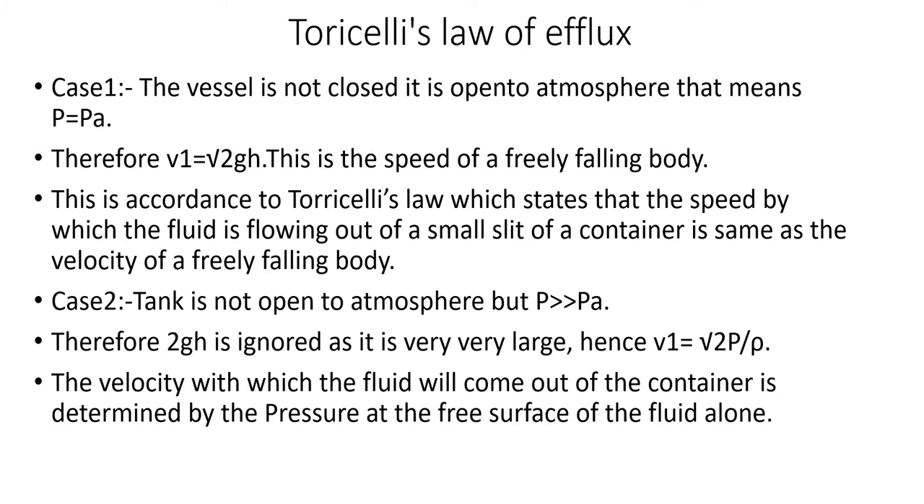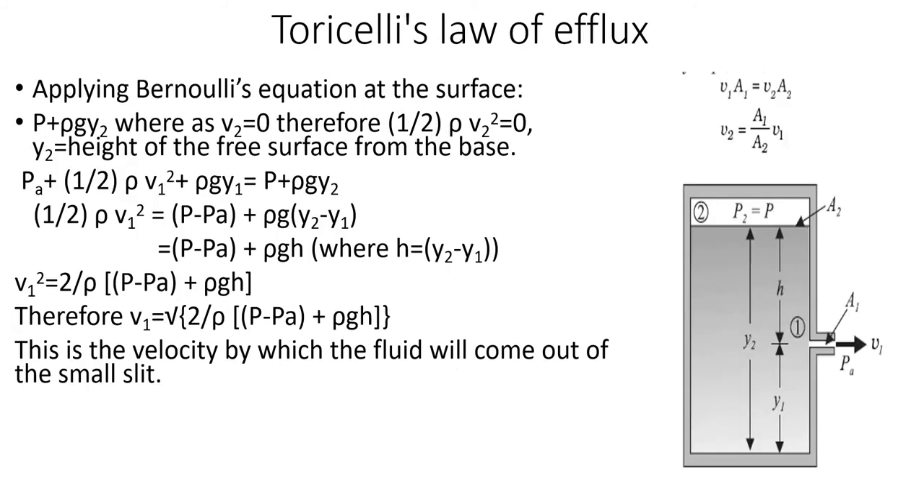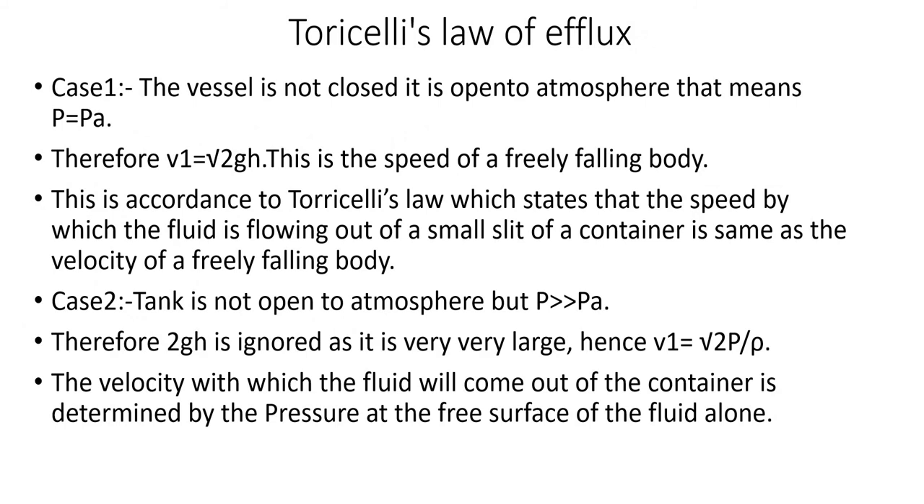Now different cases we are considering. When the vessel is not closed, if it is open to the atmosphere, in that case P is equal to PA. If P is equal to PA, that first term will become 0. So you will get velocity equal to root of 2gh, rho will get cancelled. So V1 is equal to root of 2gh. This is the speed of a freely falling body.